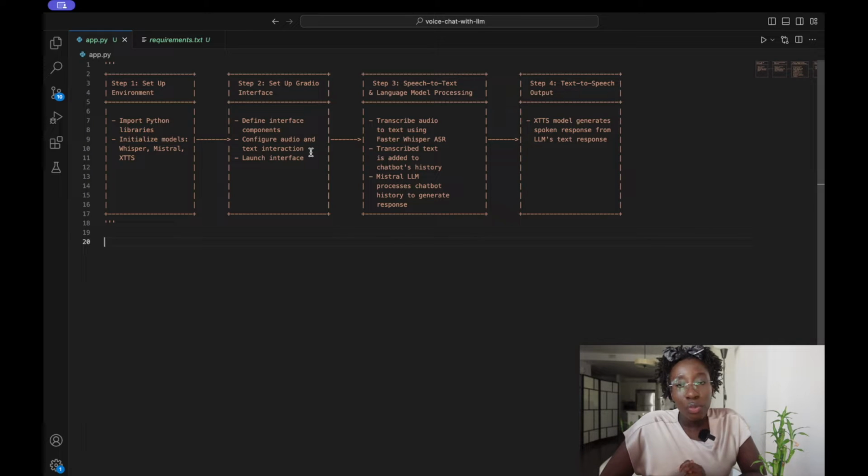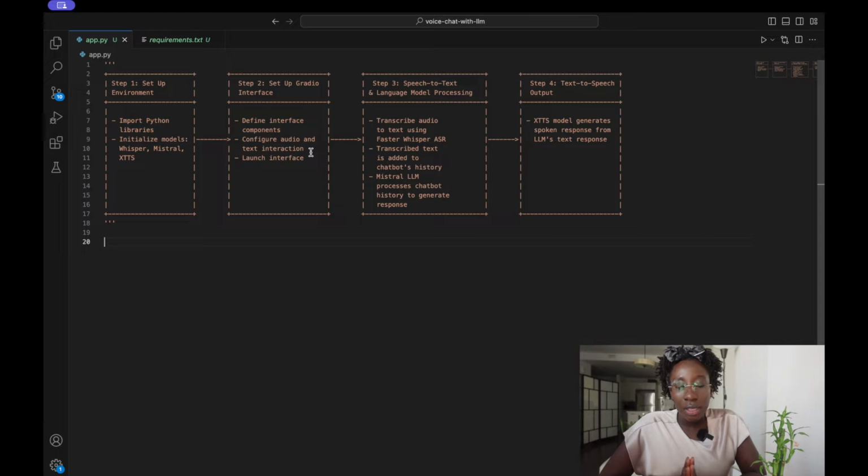And lastly, we'd also be using XTTS, which is a multilingual text-to-speech model that was developed by Coqui AI. So it's a model that we pass in some text that we want the model to say, and then we pass in a voice clip of how we want the model to sound, and then this would generate our speech.